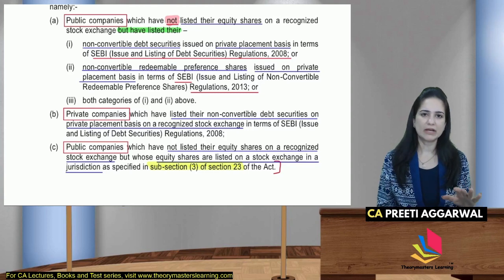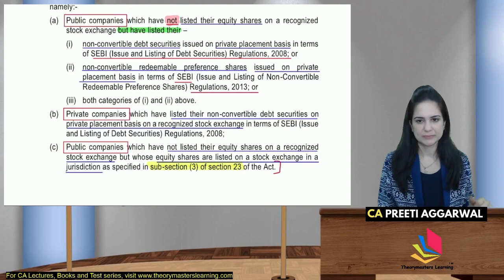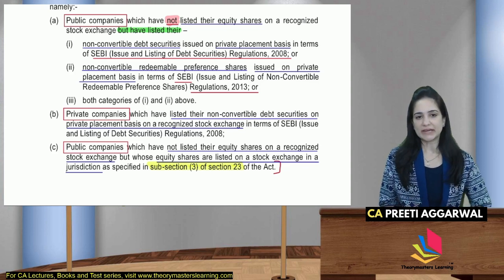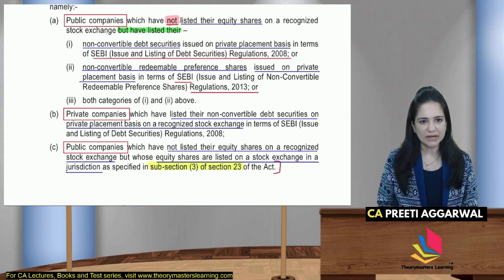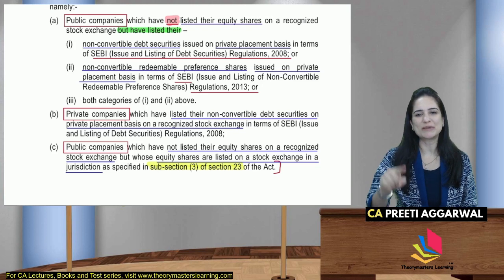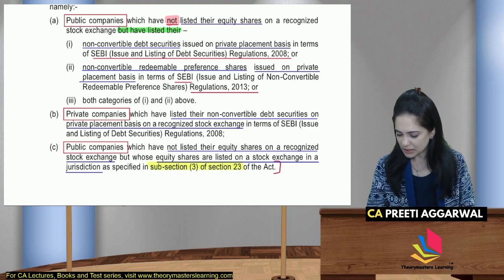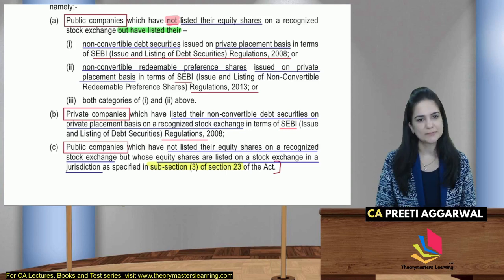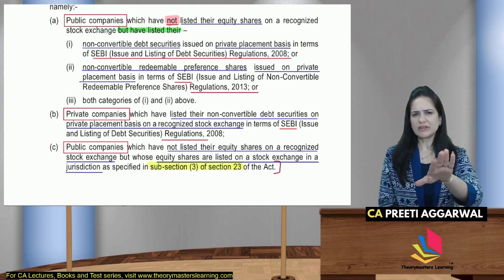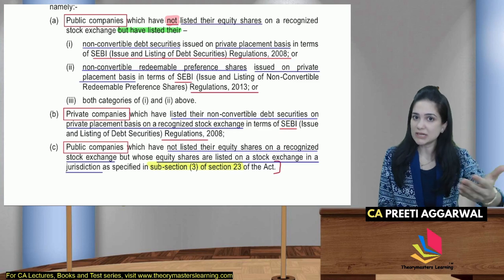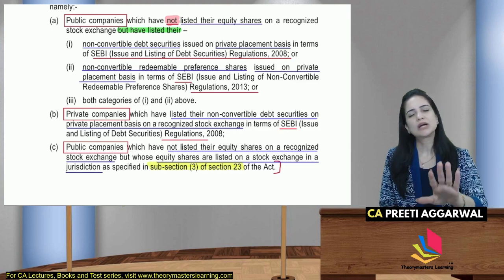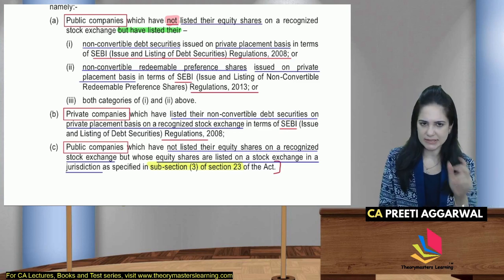Now, a private company cannot list its equity shares. That is why that criterion is not specified. But if you have listed your non-convertible debt securities, issued on private placement in terms of SEBI regulations, then even if you are a private company, don't worry, you will not be considered a listed company.